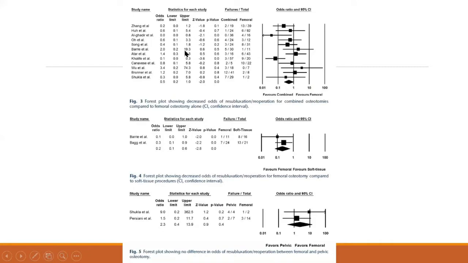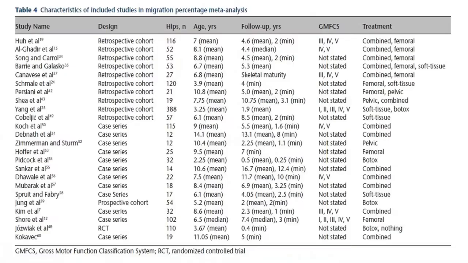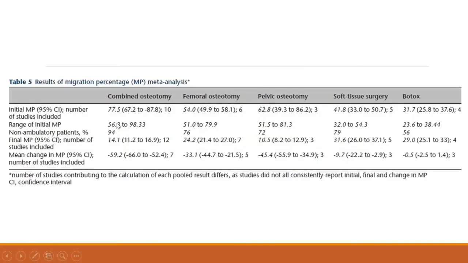And here we can see the maximum studies were of combined versus the femoral osteotomies, and only 2 studies for the femoral osteotomy versus the soft tissue release, and 2 studies for pelvic versus femoral osteotomy. And these were the 24 studies that were included for the calculation of change in the migration percentage. What they could see is the maximum change was seen in the patients who were operated with combined osteotomy. And there was no significant change in the migration percentage in the patients who were treated just with Botox.